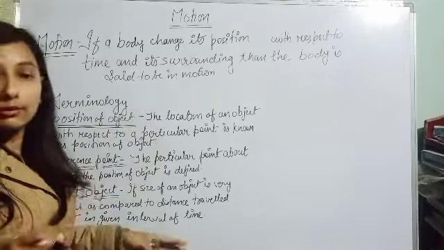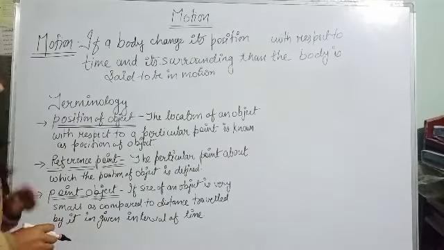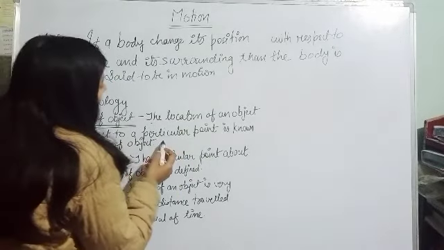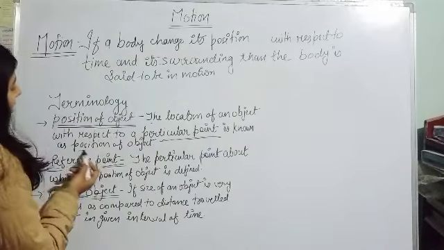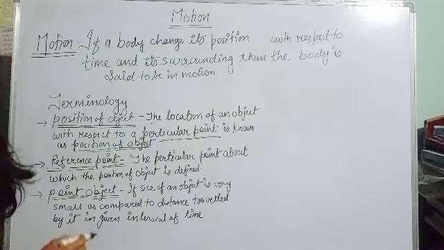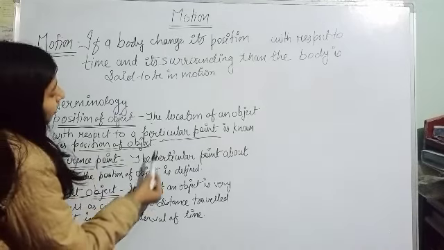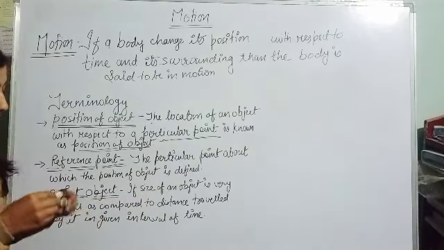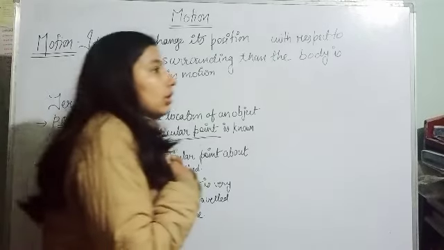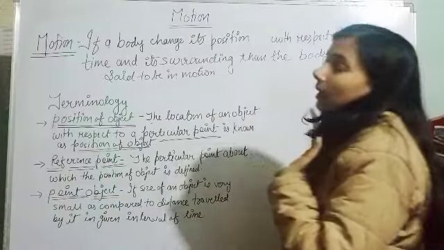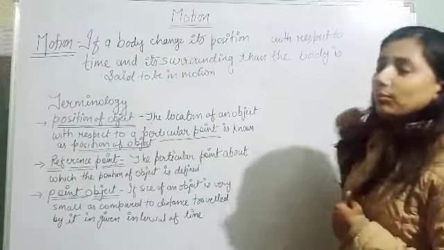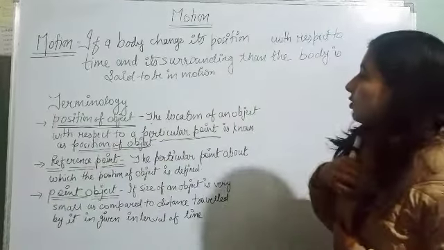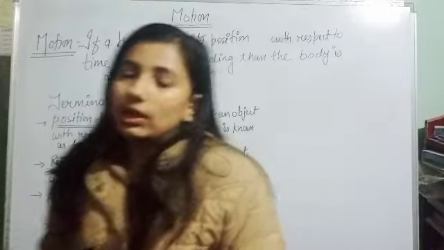Now let's see the definition of position of an object and reference point. The location of an object with respect to a particular point is known as the position of the object. Similarly, what is a reference point? The particular point about which the position of an object is defined. So in our example, my position is defined about the whiteboard. So this whiteboard is the reference point and my location is the position of the object.